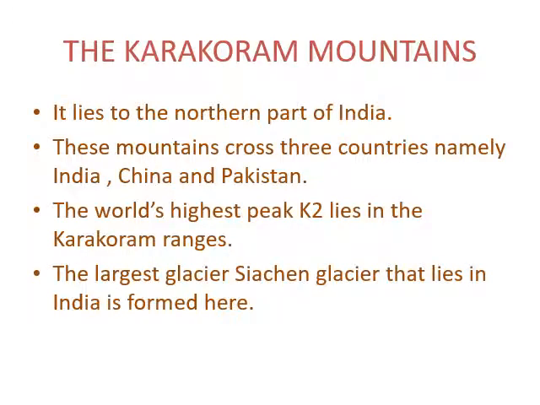A few features of the Karakoram mountains. It lies in the northern part of India. These mountains cross three countries, namely India, China and Pakistan. The world's second highest peak, K2, lies in the Karakoram ranges. The largest glacier, the Siachen Glacier, that lies in India is formed here.